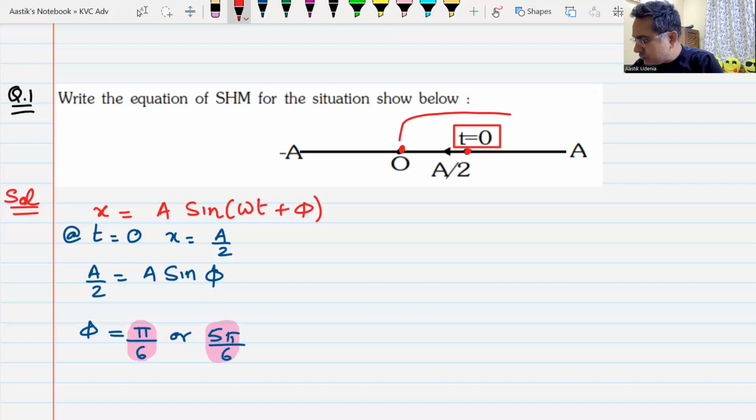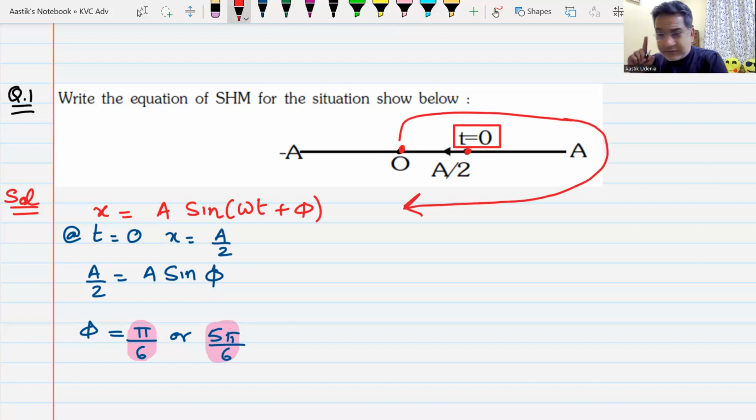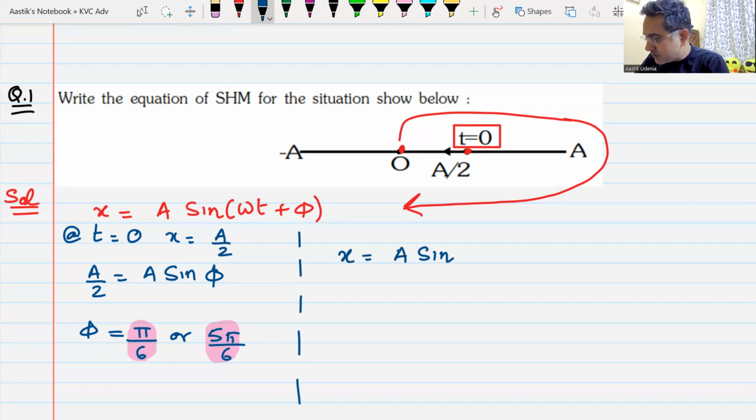First, it goes from here to here, so the angle becomes 0 to 90. Then it goes back from here to here, so now the angle has to be between 90 and 180. And the only angle between 90 and 180 is 5 pi by 6. So my dear friends, the equation of SHM would be x is equal to a sine omega t plus 5 pi by 6. That will be the equation of SHM for this particular condition.